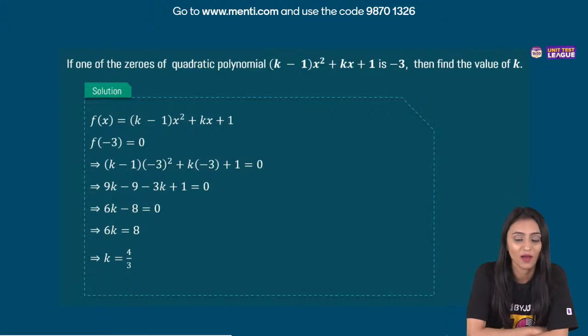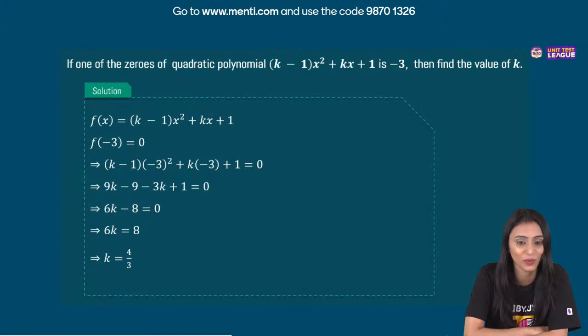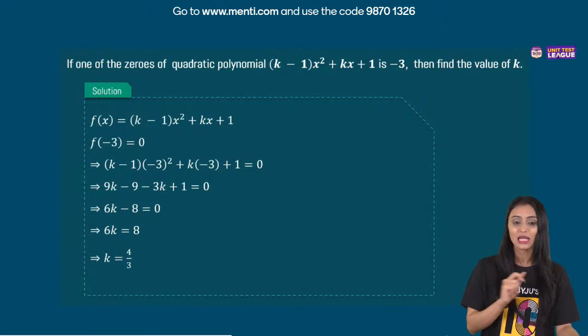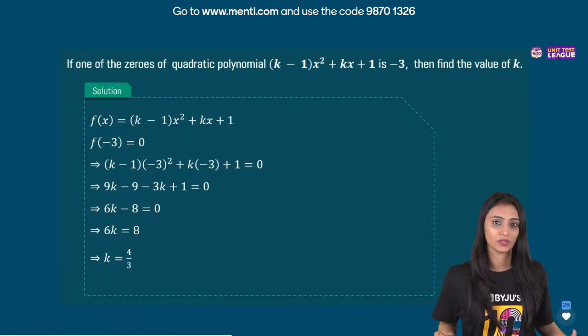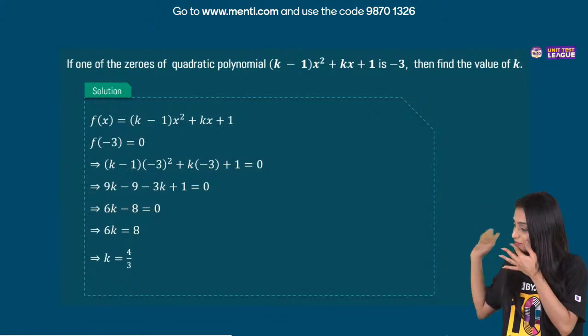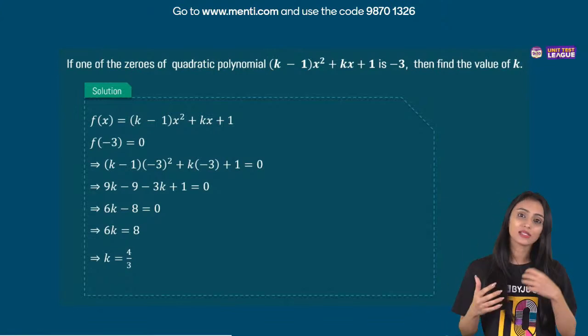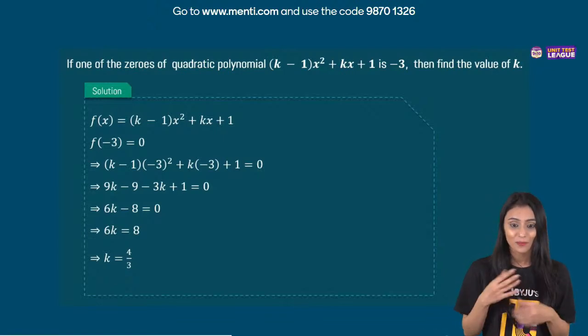Almost I can see some students are saying calculation mistake, sign mistake. Yes, it was very simple, but you have to be very careful. That's why I was telling you, when you solve questions, when you're practicing at home, do not use calculators. And always, do not leave such kind of questions thinking that, obviously, this is simple, I know how to do it. Why do I solve the entire question again? Because I remember when I was in grade 10, I used to do the same thing. Why do I solve such simple questions again and again? Practice is important.